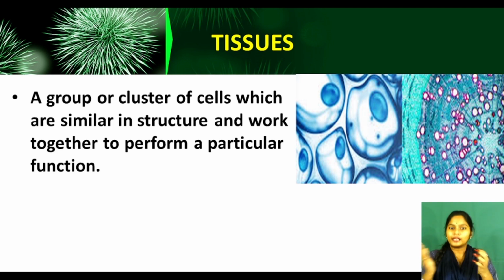Yes, like that our cells also have friends. So this group of cells has a similar structure. Cells which are similar in structure, which are of the same type, will make a group and work together for one function, and that is called a tissue. Very easy, right? A group or cluster of cells which are similar in structure, and they work together to perform a particular function. Clear?